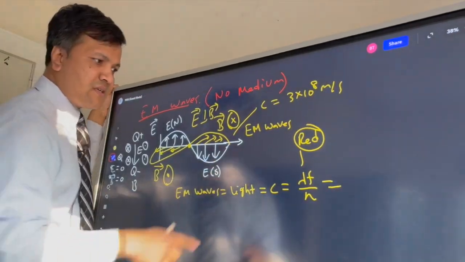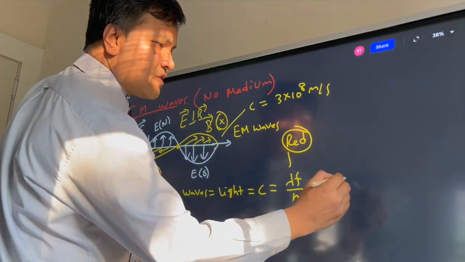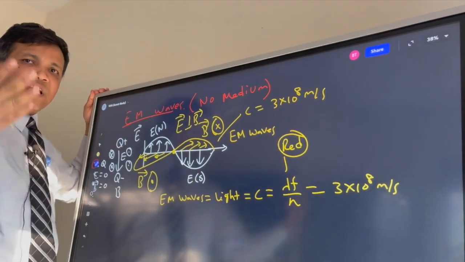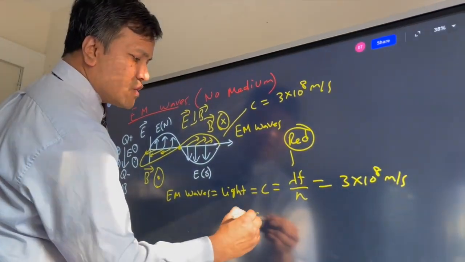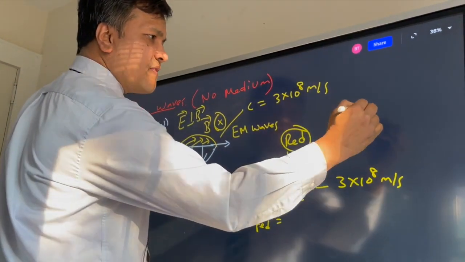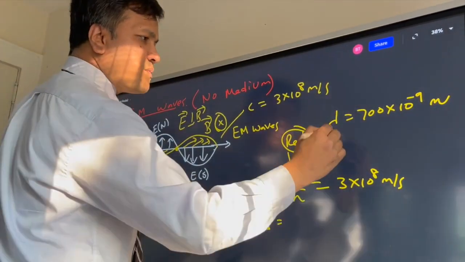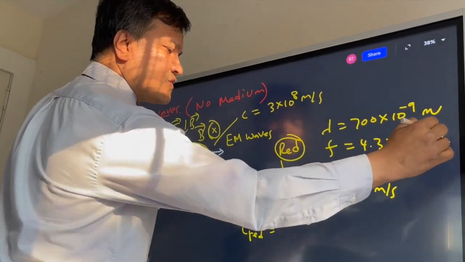Let's prove that. The speed is always going to be c, 3 times 10 raised to 8 meters per second, no matter whether it is red or blue. Let's prove it for red light. Lambda for red light is 700 times 10 raised to -9 meters, and the frequency is 4.3 times 10 raised to 14 hertz.